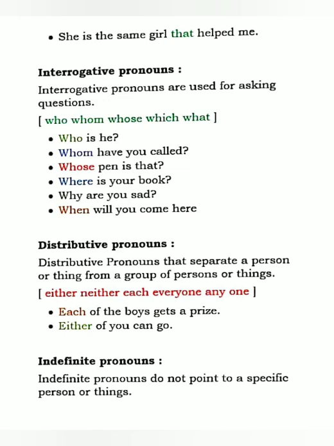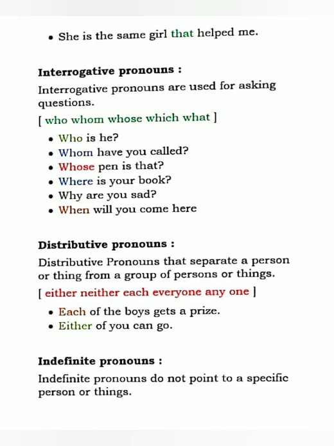Okay, now whose pen is that? So here I am using whose to ask about the possession of something. Okay, so where is your book? So I'm asking here about place. Where is your book? Bag.